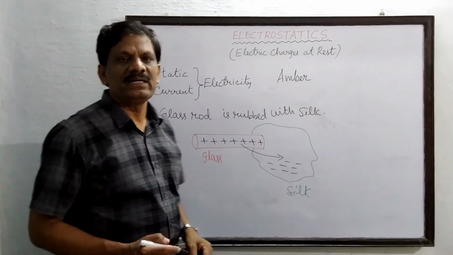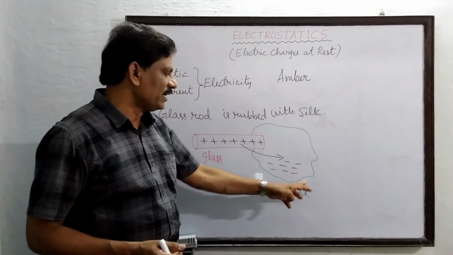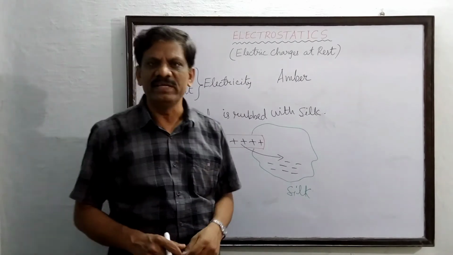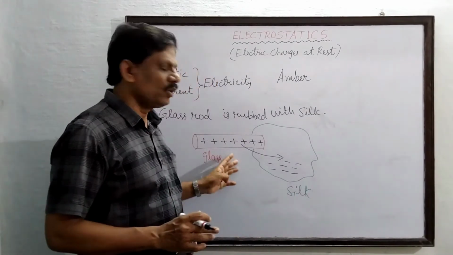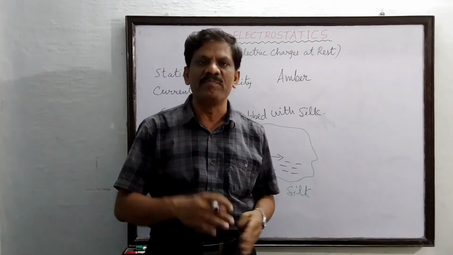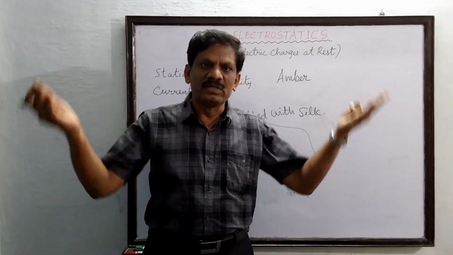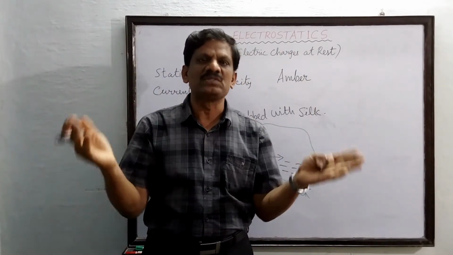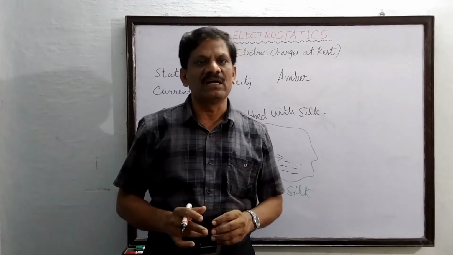Since silk atoms are receiving more and more electrons from the glass rod, the silk cloth is said to be negatively charged. But if you count the total number of charges present in the glass rod and the silk cloth before rubbing as well as after rubbing, the net charge in this closed system consisting of silk cloth and the glass rod remains constant.